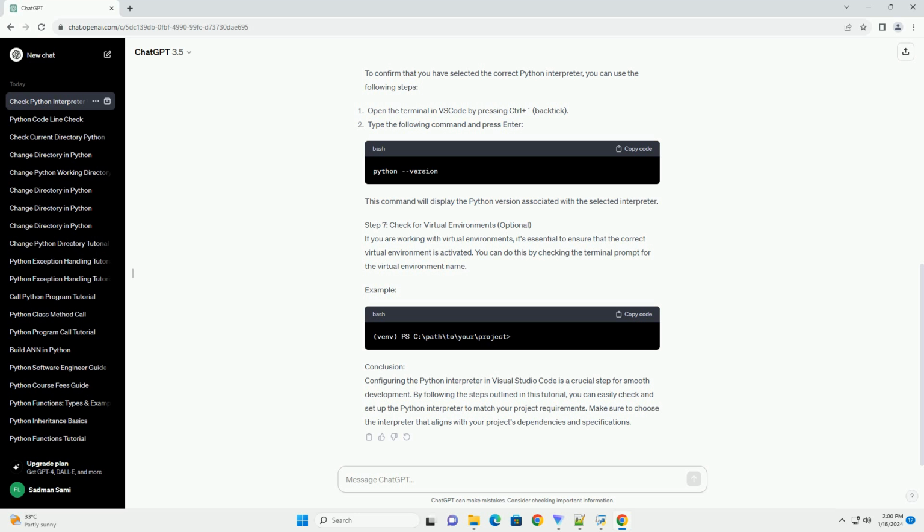By following the steps outlined in this tutorial, you can easily check and set up the Python interpreter to match your project requirements. Make sure to choose the interpreter that aligns with your project's dependencies and specifications.